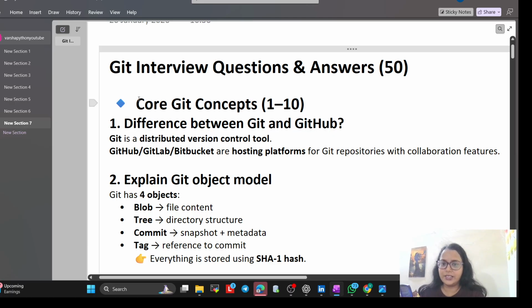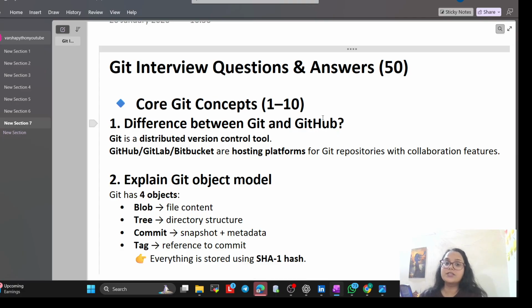So the first section is Git core concepts. The first question is the difference between Git and GitHub. If you say that you have used Bitbucket also as a version control system, then they will ask what the difference is between Git, GitHub and Bitbucket. So these are questions the interviewer will generally ask.